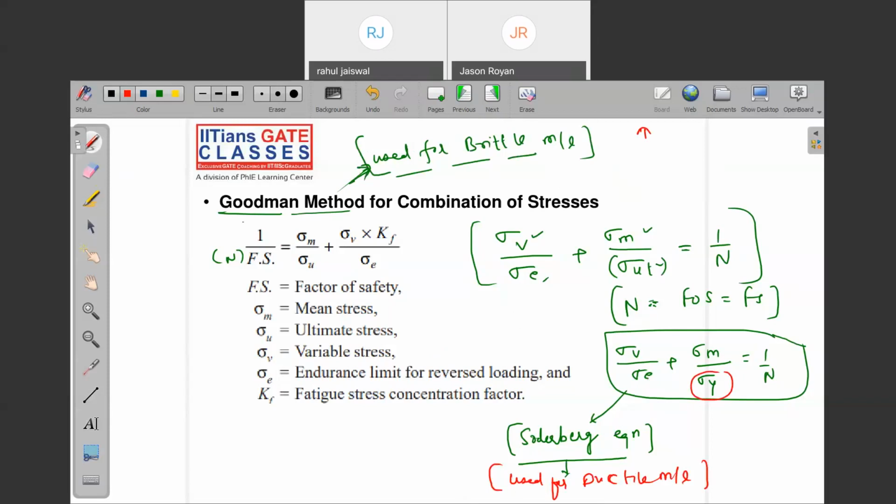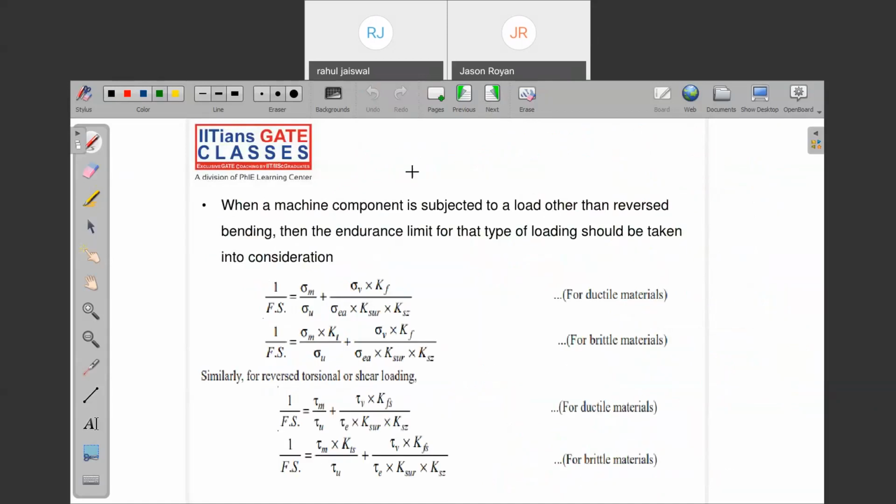Because if you draw the stress versus strain graph for brittle material, it is something failing like this. Sudden failure is there, fracture is there at this point. No yielding for brittle material. Note down each and everything, because each and every question is what? Objective questions. Is it over? Very good.